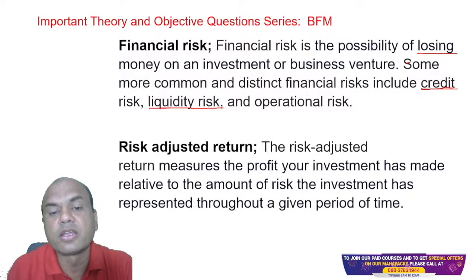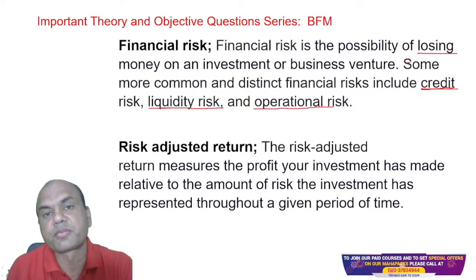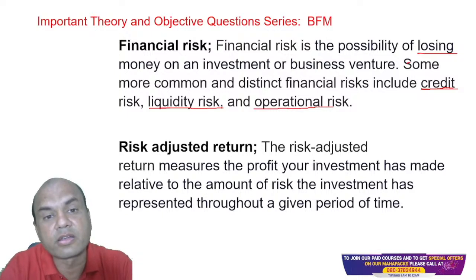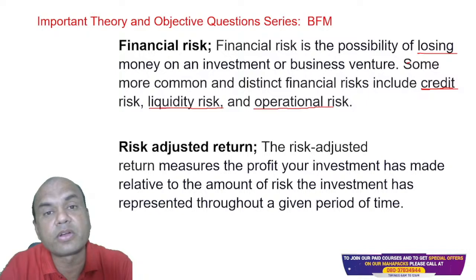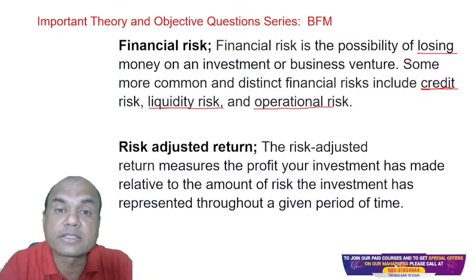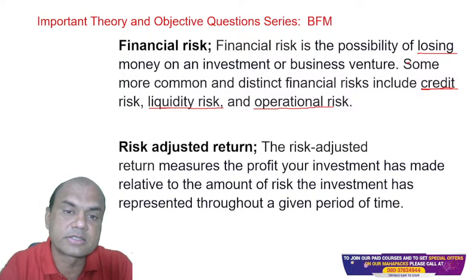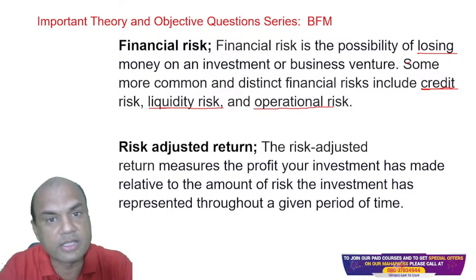Operational risk relates to my operations, meaning my employee errors or my system failure, or my region or area failure. Area means, for example, a terrorist attack or a flood. All these lead to operational risks. So financial risk also has these parts: credit, liquidity, and operational risk. Clear, simple.